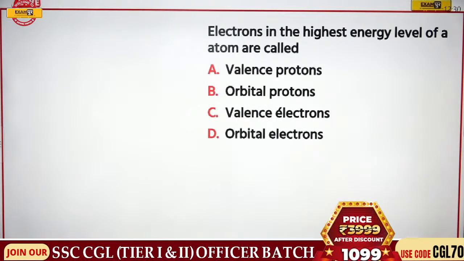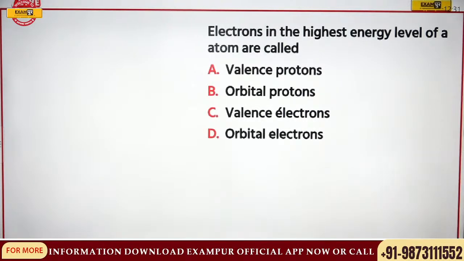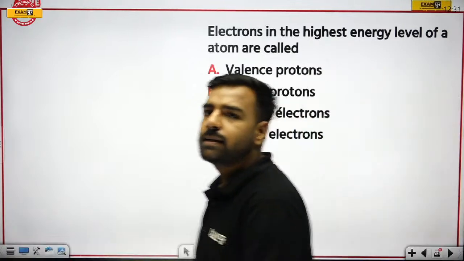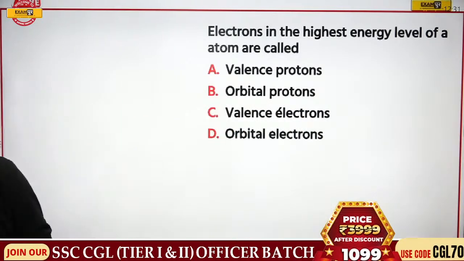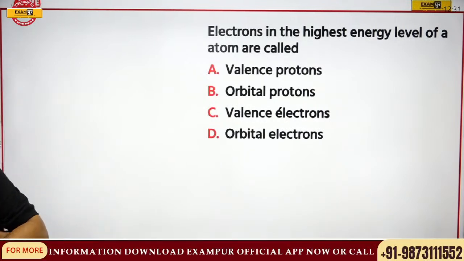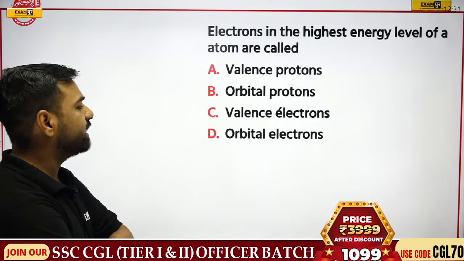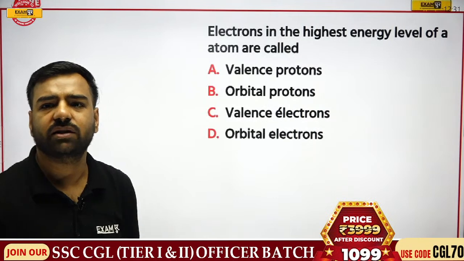Electrons in the highest energy level of an atom are called what? Are these valence protons, orbital protons, valence electrons, or orbital electrons? What is the correct answer for this? Answer please. Electrons in the highest energy level of an atom are called what? So, are they valence protons, orbital protons, valence electrons, or orbital electrons? What is the correct answer for this?